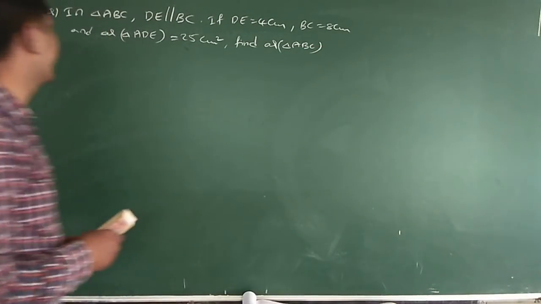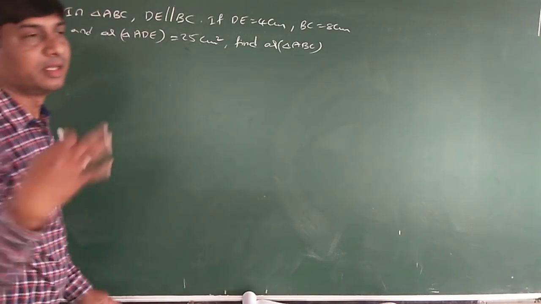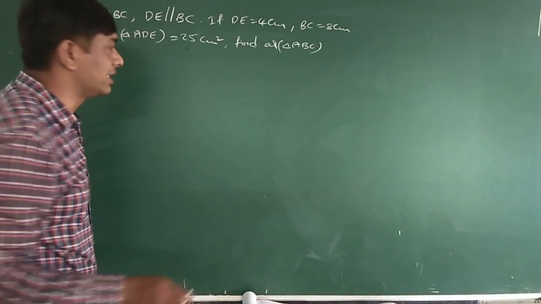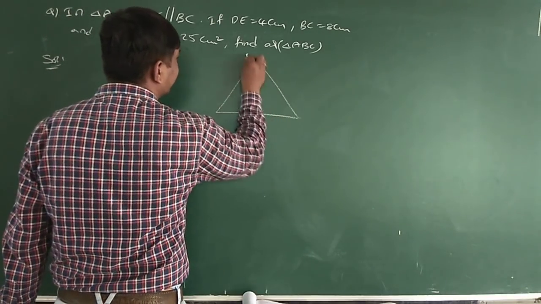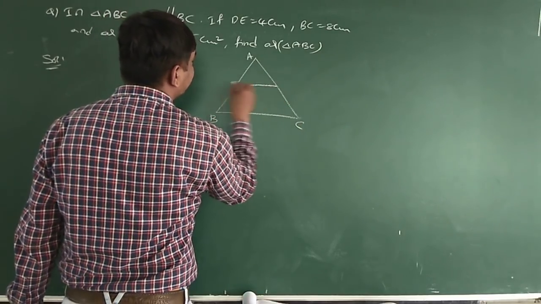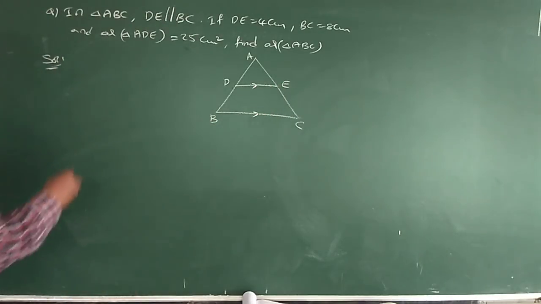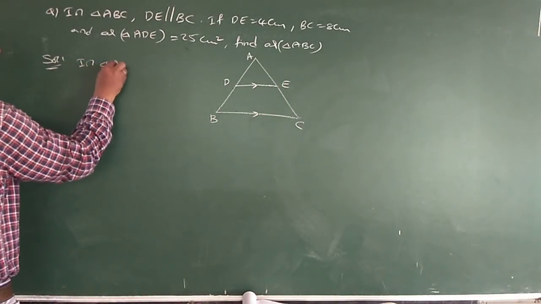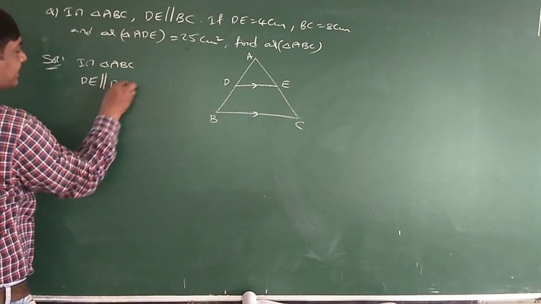See here, in triangle ABC, it is a little different. Same question, but they did not give two different triangles. In triangle ABC, DE is parallel to BC, they have given.